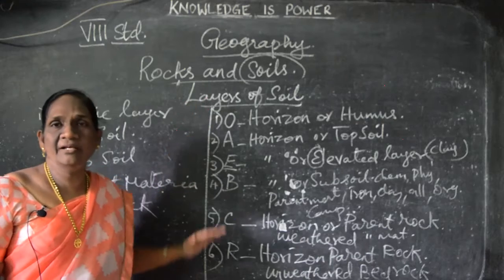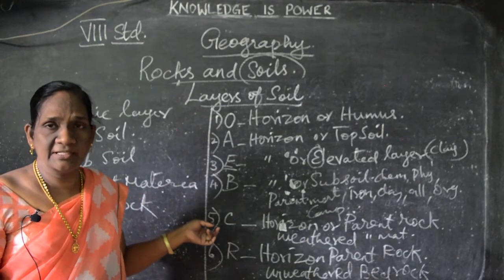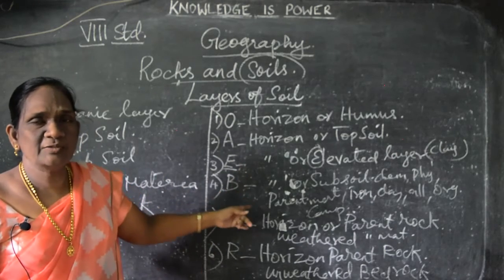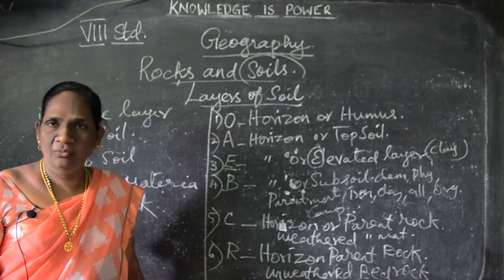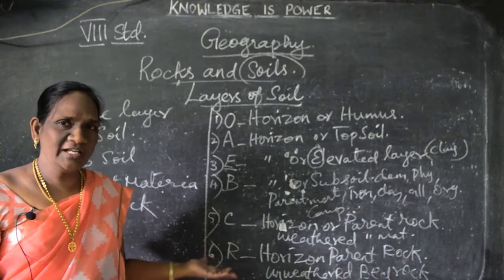So these are the layers of the rock. Children, you have this as a paragraph answer, detail answer. So you have to draw the picture and as well as you have to explain this. What are these? The layers of rocks. Have you understood, children? Shall we go to next one?